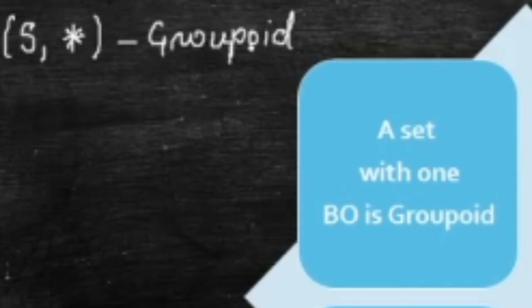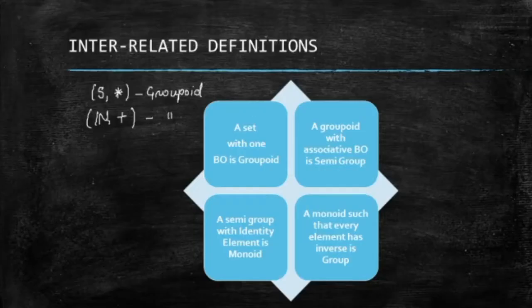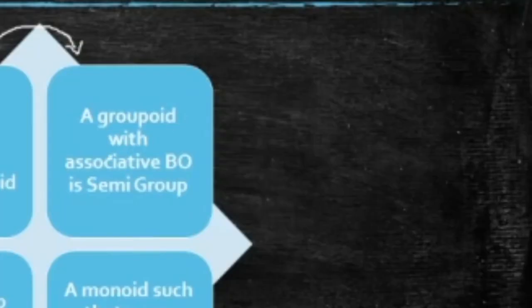So all we need in order to have a groupoid is some set and a binary operation on it. So the set of natural numbers with the binary operation of addition is nothing but a groupoid. Next comes a semigroup and the definitions are interlinked. Once we define a groupoid, with the help of a groupoid we define a semigroup. So a groupoid with associative binary operation is a semigroup.